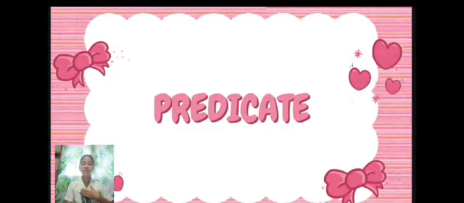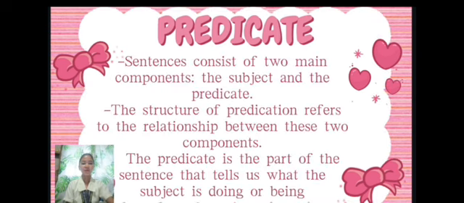I am Chian P. Meninia, and this is my topic. Predicate. Sentences consist of two main components, the subject and the predicate. The structure of predication refers to the relationship between these two components. The predicate is the part of the sentence that tells us what the subject is doing or being.